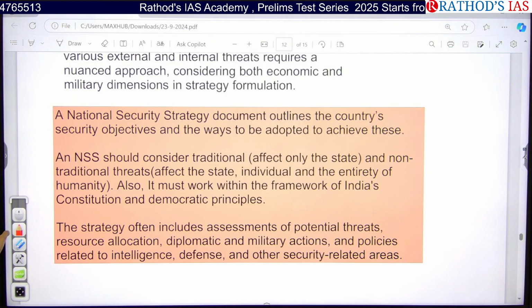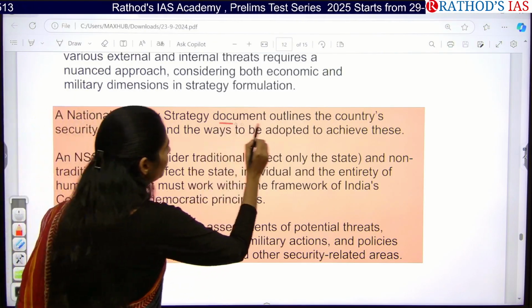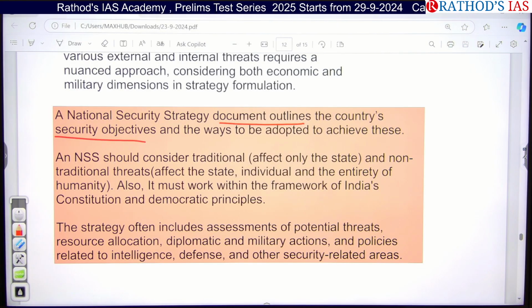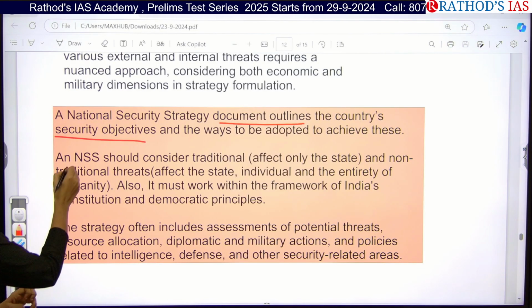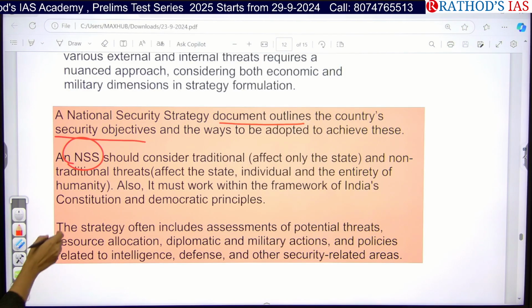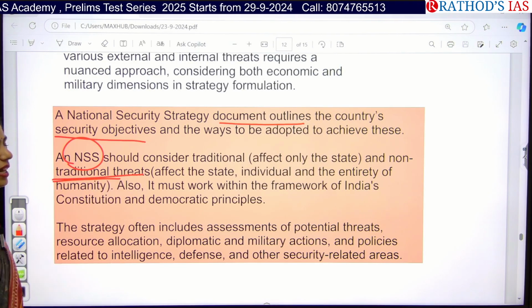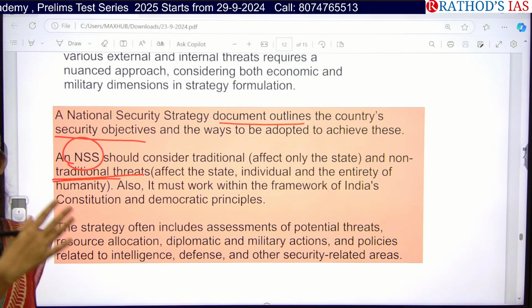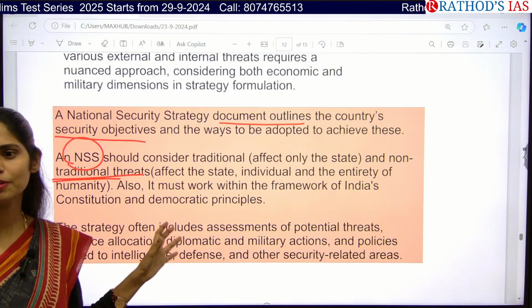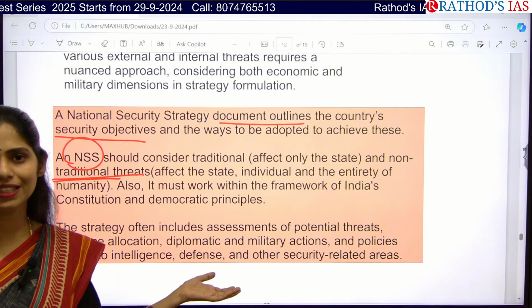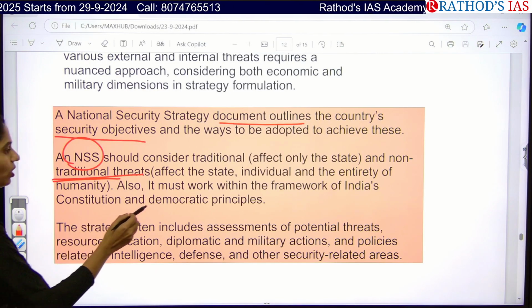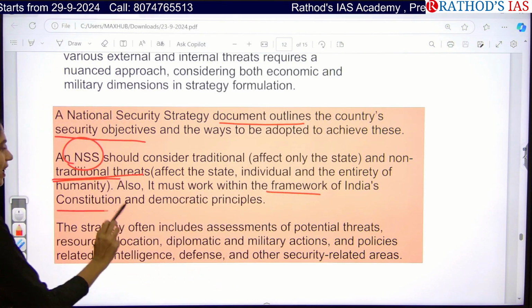This national security strategy document outlines the country's security objectives that we have to achieve. Here in this strategy, we will be considering traditional as well as non-traditional threats. Traditional means those which only affect the state, like for example Maoism, they are against the government. But terrorism is not about that. They want to spread their religion or Islam. Okay, so it also needs to work within the framework of India's constitution.